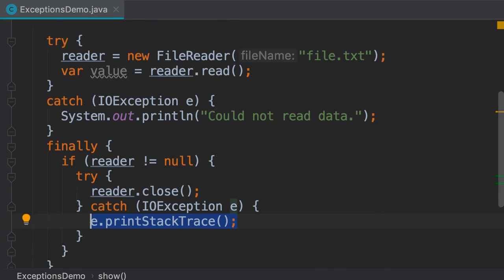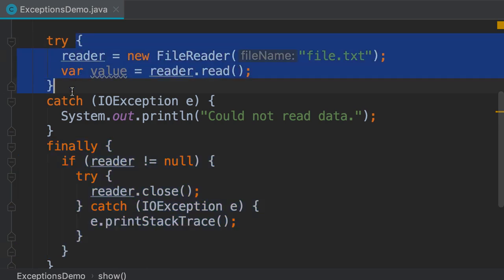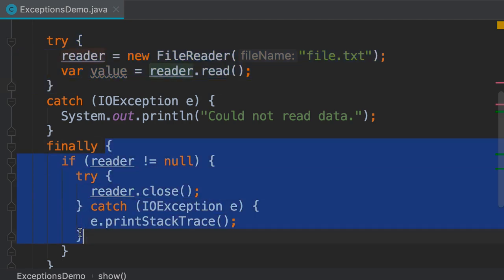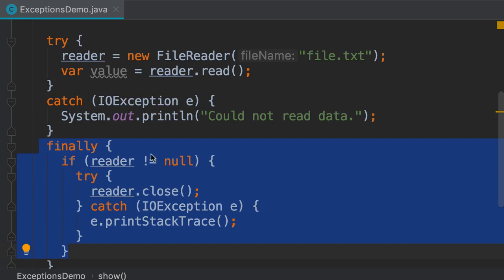Now, this code looks really ugly. I have to admit that we have a much better exception handling structure in C#. Now, that aside, what I want you to take away here is that this finally block will always get executed, whether we have an exception or not. If we don't have an exception, all the code inside the try block will get executed, and then the runtime will pass control to the finally block. If one of these lines throws an exception, one of our catch blocks will get executed, and then the finally block will get executed. So the finally block will always get executed no matter what.